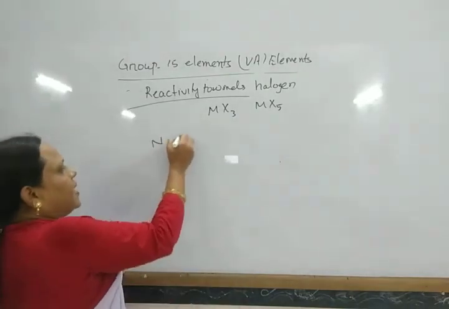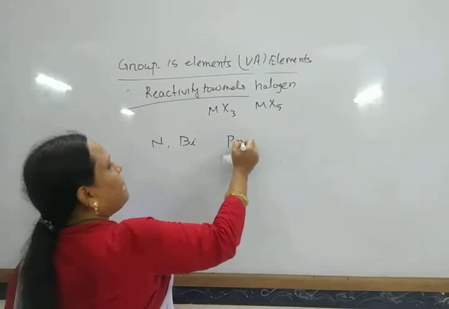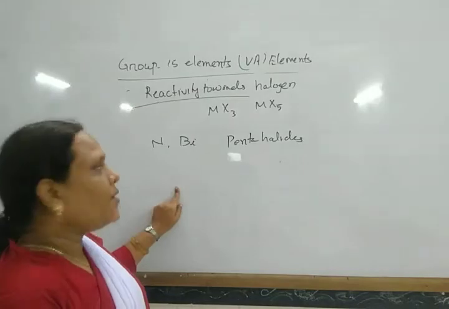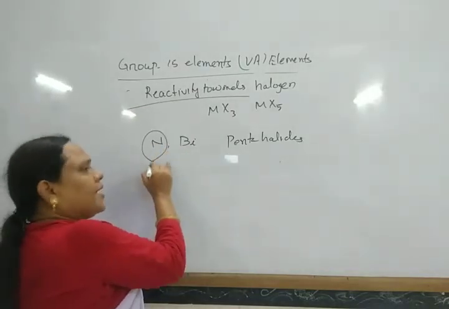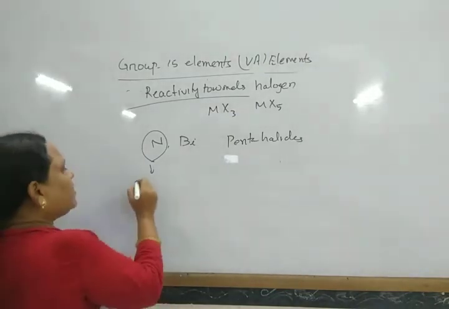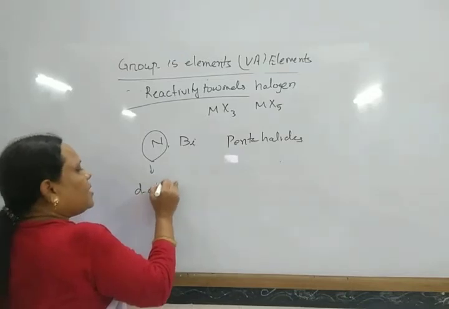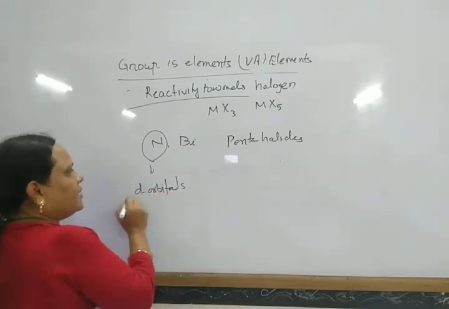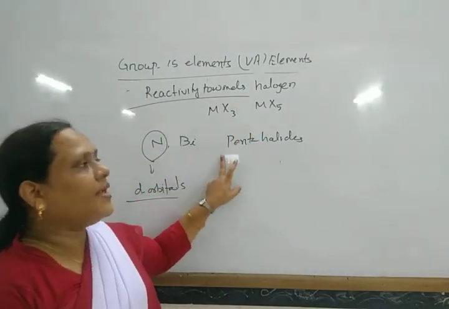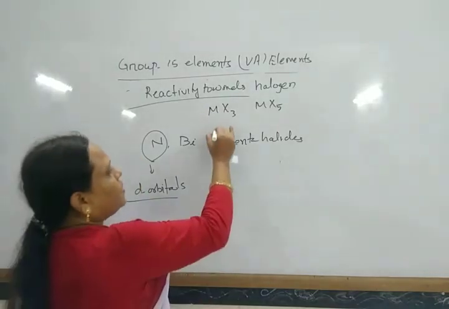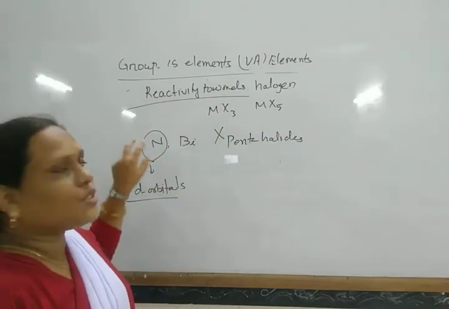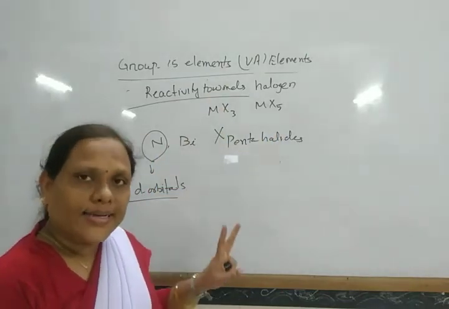Nitrogen and bismuth do not form pentahalides. Nitrogen does not form pentahalides due to the absence of vacant d orbitals. As it does not have d orbitals, it cannot excite its electron, and in this way it cannot form pentavalent compounds. All other elements except these two form pentahalides.